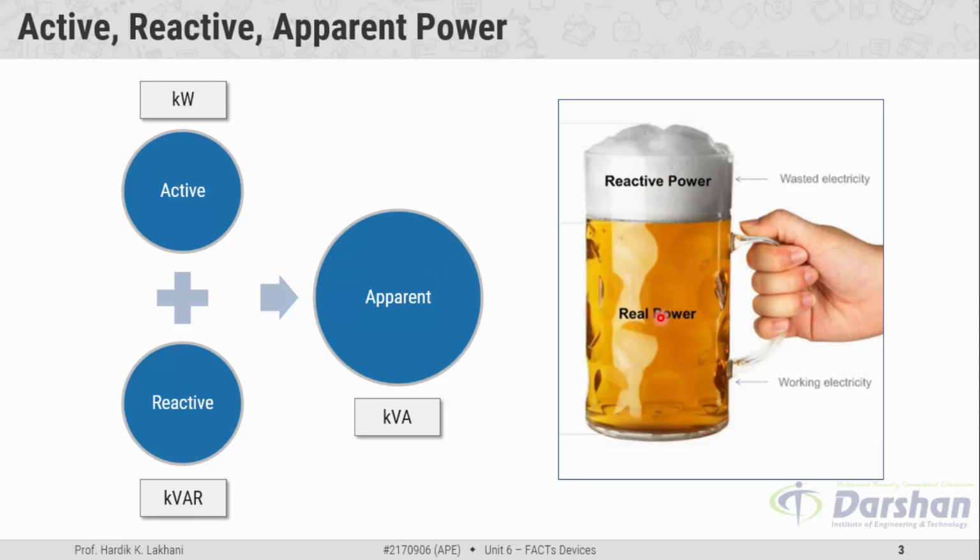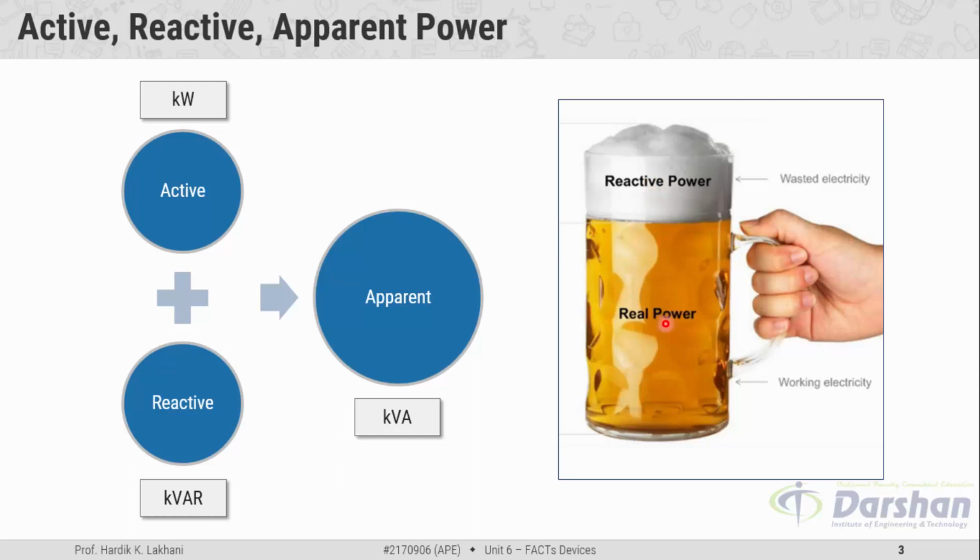But the actual content inside the glass which we want is the beer in the form of liquid, which can be considered as the real power in the electricity field. And the content which is in the form of foam, that actually we do not want, but it comes in the glass with this real liquid part of the beer, hence we can consider it as reactive.